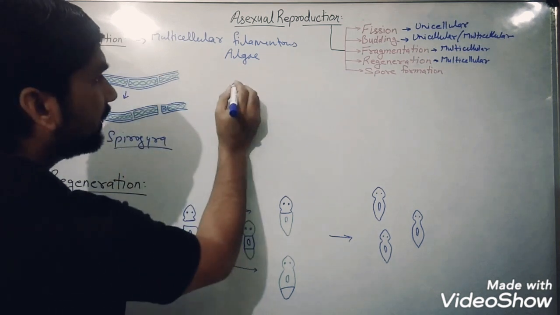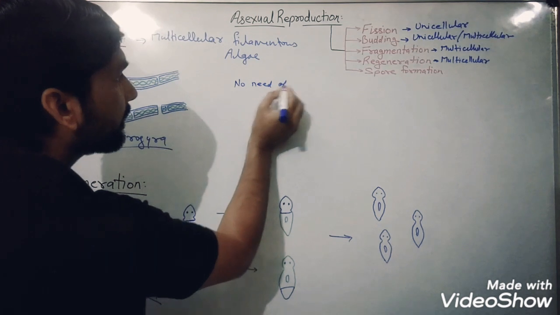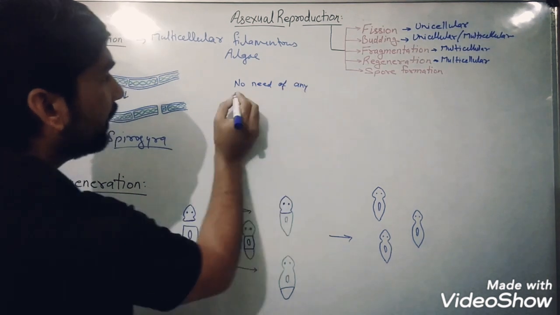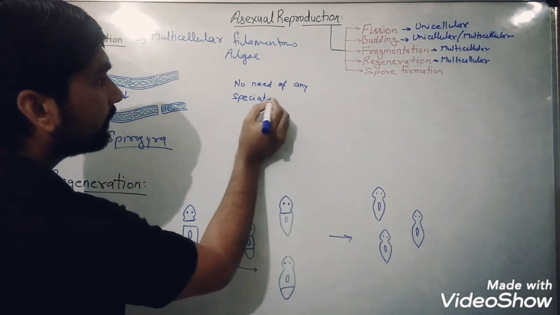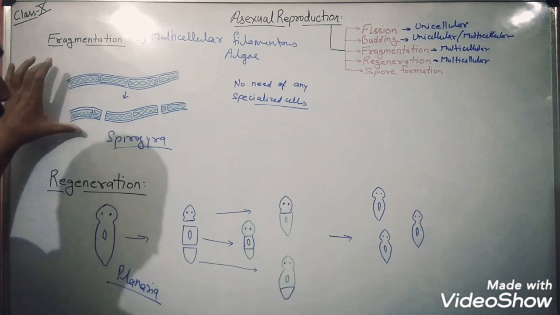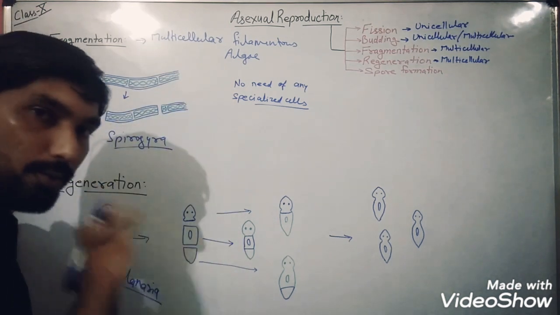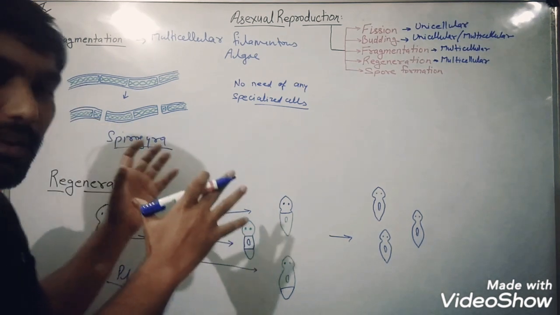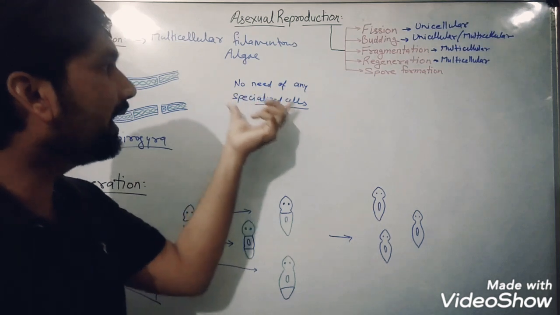In fragmentation, there is no need of any specialized cells. When we talk about multicellular filamentous algae, there is no complexity. They are very simple, so there is no need of any specialized cells.